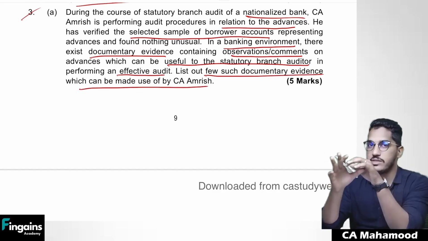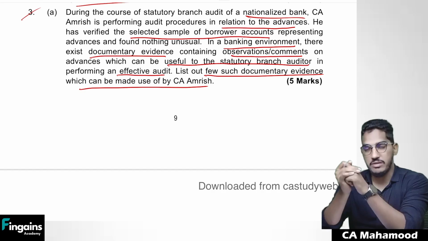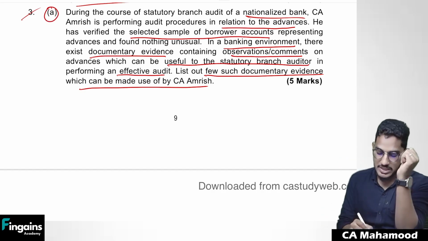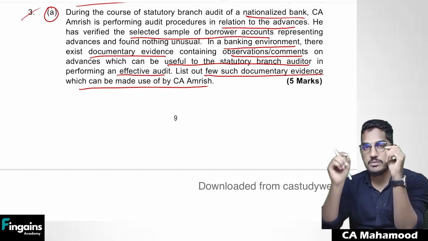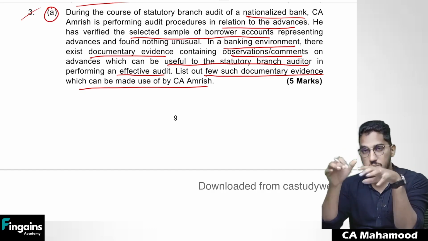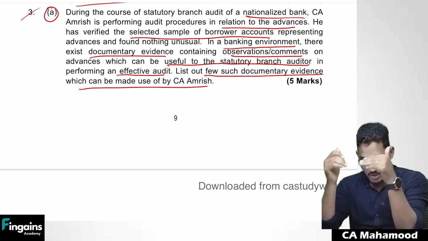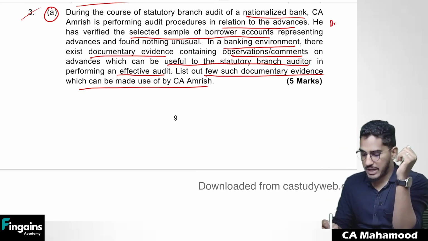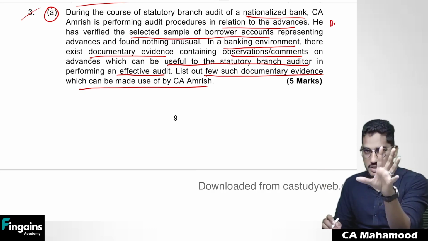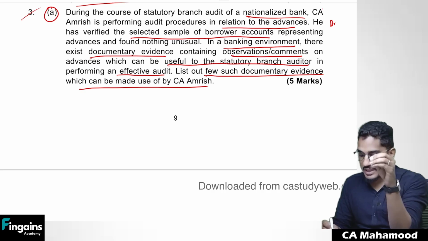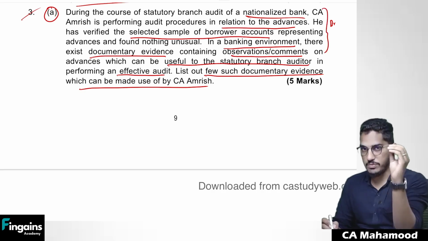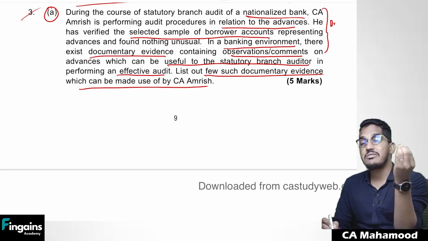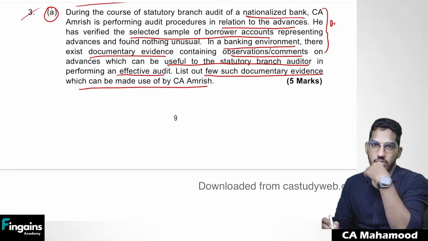See, here the answer is very simple, but understanding the question is very, very difficult. This is also one such typical question where 90% of the students will not be able to understand what exactly they are asking for. So what they're actually trying to say here is, while conducting branch audit, the branch auditor did not find anything unusual in the advances, but still he can verify various other documents to find whether any adverse things regarding advances are there or not.